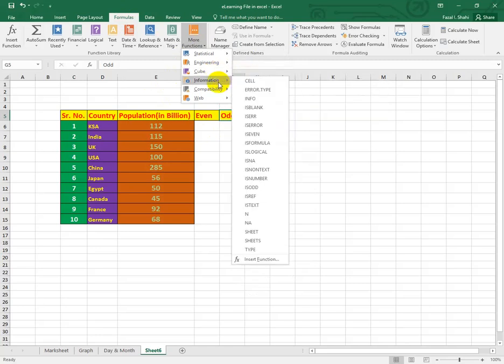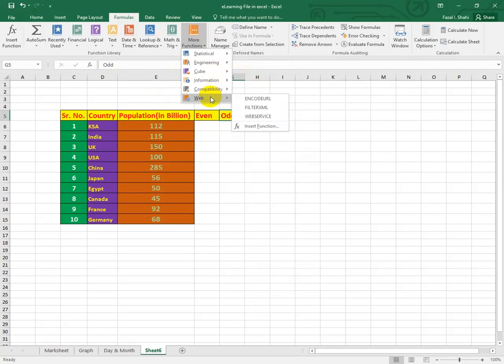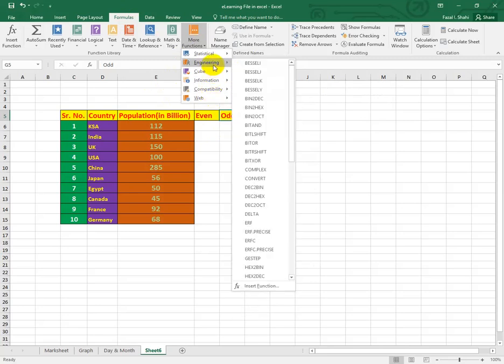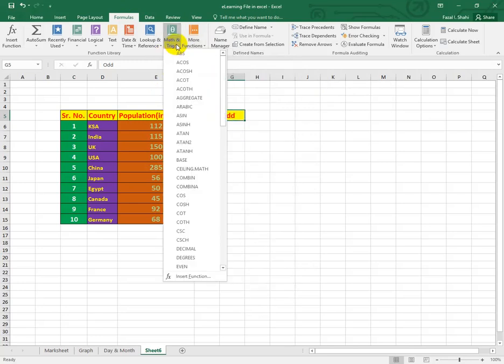Okay, information, compatibility, this is the web function. Here lots of functions. Okay, so you can choose any one. Also I am here for the mathematical function.